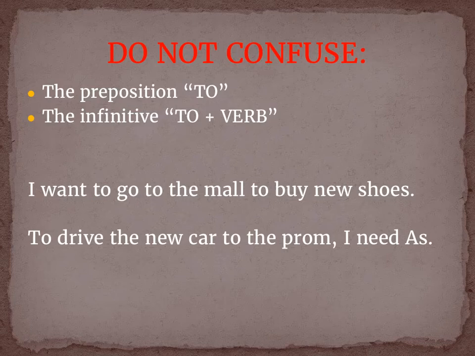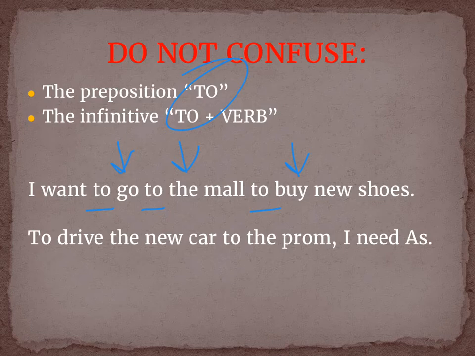Now, the confusion here lies when we are looking at prepositions and infinitives and the word to. The reason it gets complicated is because to sometimes begins a prepositional phrase and sometimes to begins an infinitive or an infinitive phrase. So we must look at the word that comes immediately after to make the decision. If it is a verb, I have an infinitive. If it is not a verb, I have a prepositional phrase.